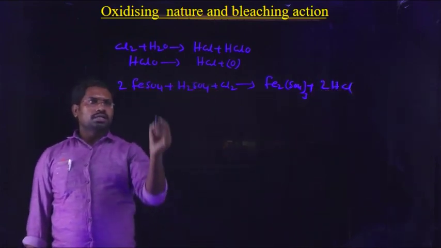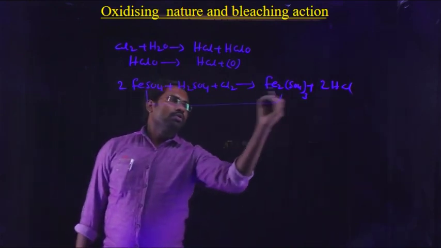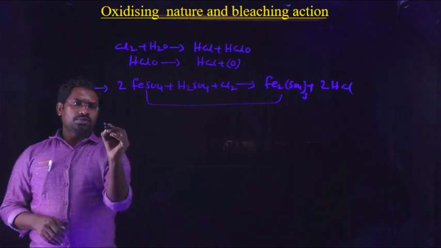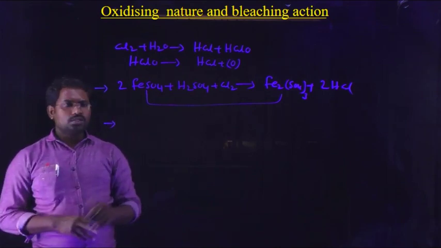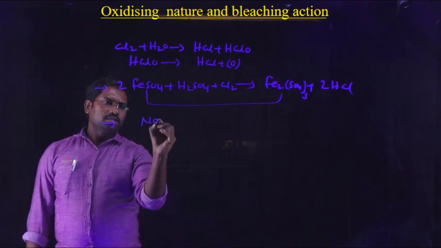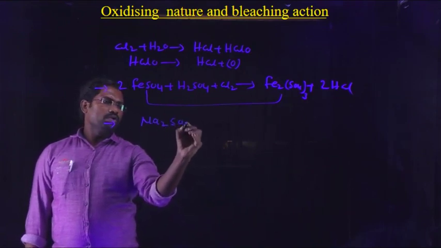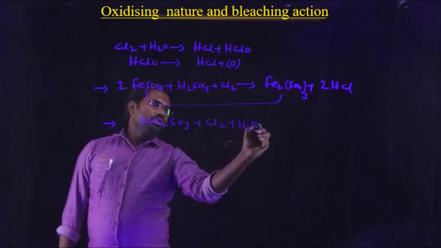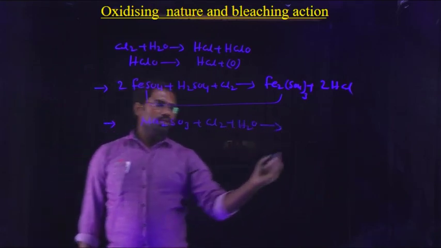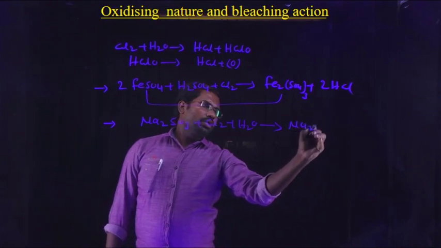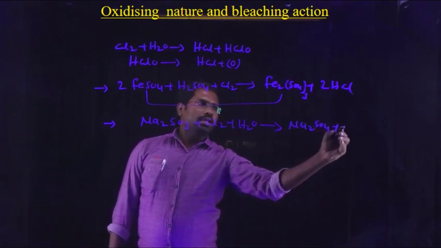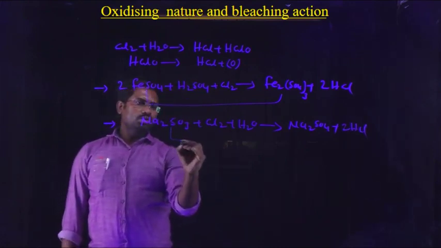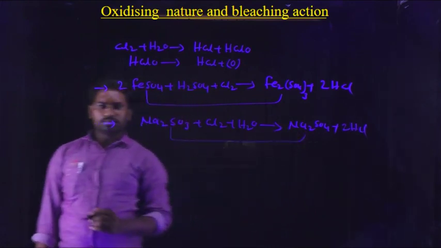Therefore, chlorine oxidizes ferrous sulfate to ferric sulfate. This is the first oxidizing equation. And the second one, it oxidizes aqueous sodium sulfite, Na2SO3, into sodium sulfate, Na2SO4, plus 2HCl. So chlorine oxidizes sodium sulfite to sodium sulfate.